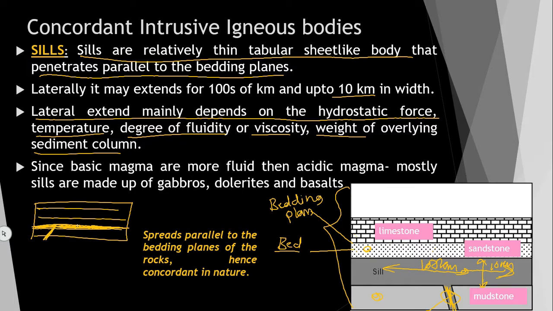And as I told you, basic magma has high temperature and high fluidity. Because of that, it can travel for a longer distance compared to acidic. Since basic magma is more fluid than acidic magma, the basic magma can flow for a longer distance and acidic magma can flow a shorter distance. Mostly sills are made up of gabbro, which is a basic igneous rock. Gabbro, dolerite and basalt are the basic igneous rocks wherein maximum sills are formed.